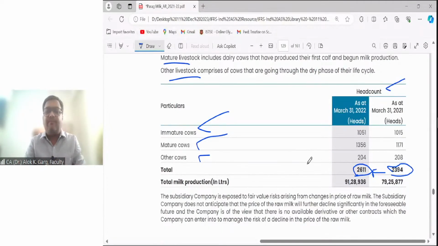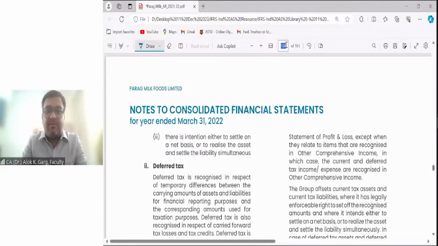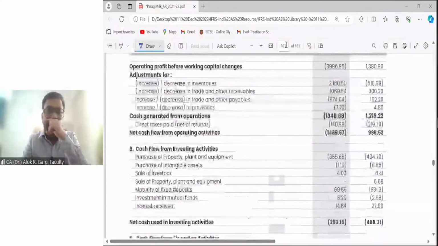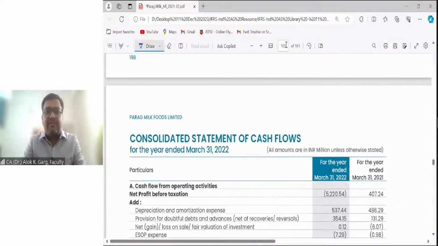Okay. Then they have also given what is the total production of agriculture produce. The total production of the agriculture produce is 91,28,936 liters of milk, right? And again, let me take you to the balance sheet, friends. I just want to have an answer from your side.